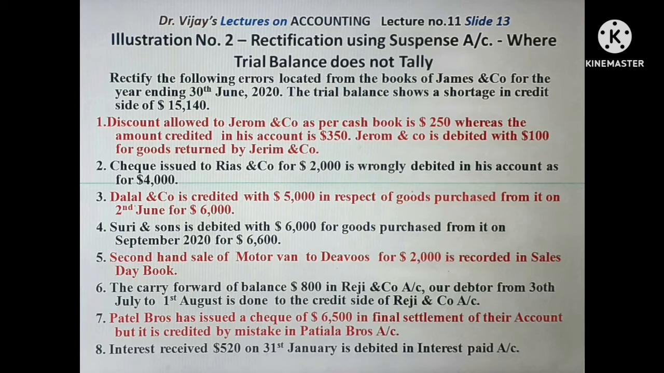Further, one more error is there. Jerome and Company is debited with $100 for goods returned by Jerome and Company. Where sales returns occur, the party's account should be credited. Here, instead of crediting, the party's account is debited. And not only that, debit is given to the wrong account. Goods is returned by Jerome and Company, but debit is given to Jerome and Company.